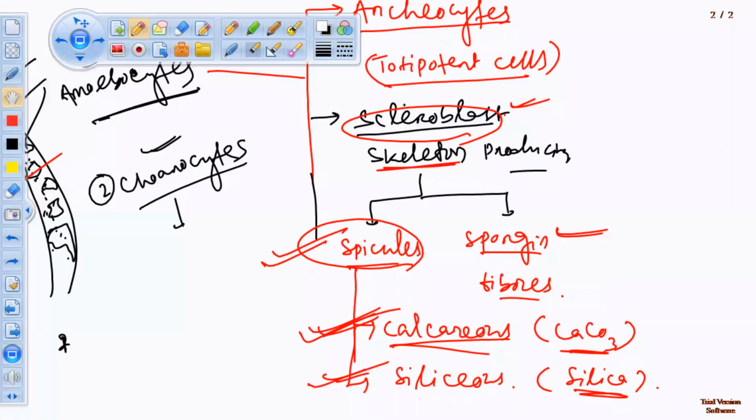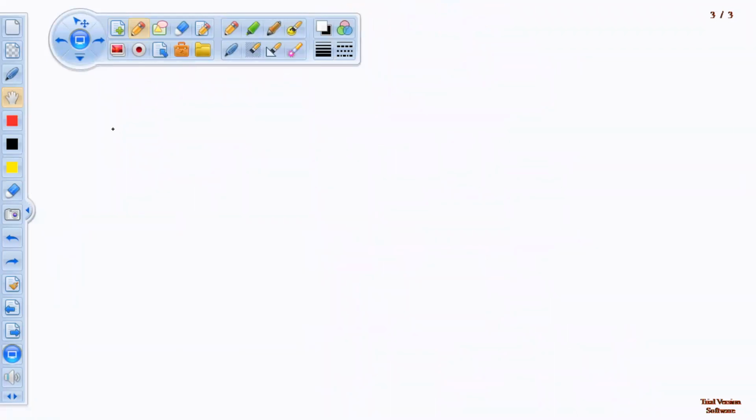Other than archaeocytes and scleroblasts, there are also trophocytes. The term says it provides nutrition; they are nurse cells, the nourishing cells. Cells which can store food are known as thesocytes.